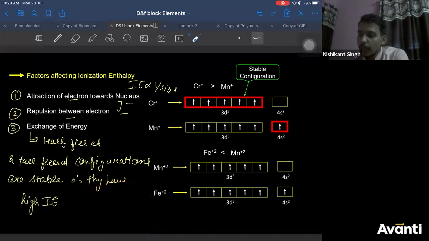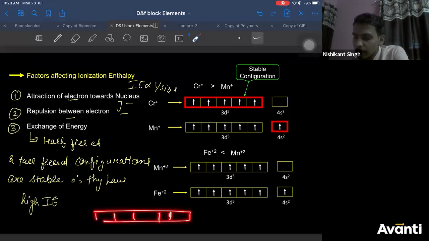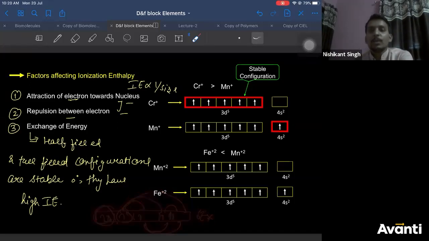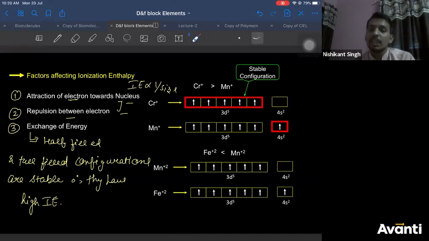Correct? But when you take 3d6, 1, 2, 3, 4, 5, 6. This can exchange with this, can exchange with these two, and this can with this. So you get 6 exchanges. Why are you getting fewer exchanges? Because an unpaired electron cannot exchange position with a paired electron. Right? So in half filled and fully filled, the number of exchanges possible is more, therefore they are more stable. Therefore their ionization energy is high. So ionization energy is inversely proportional to size, and if there is half filled and fully filled configuration, ionization energy will be high.